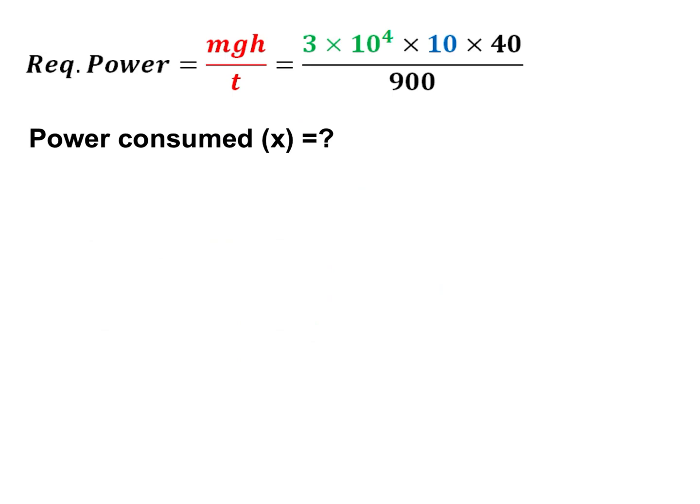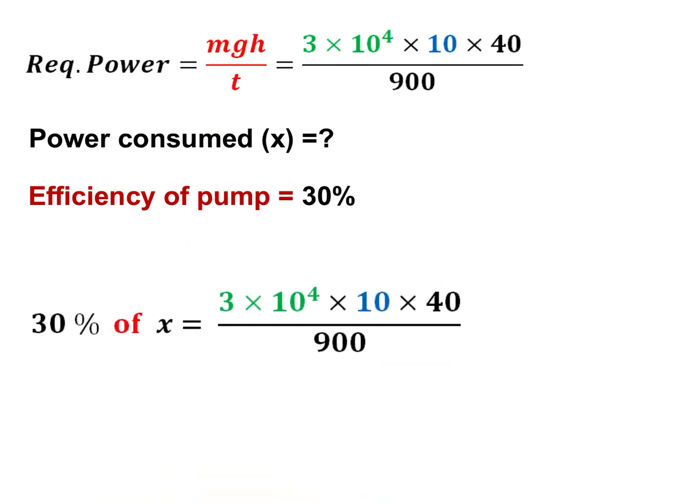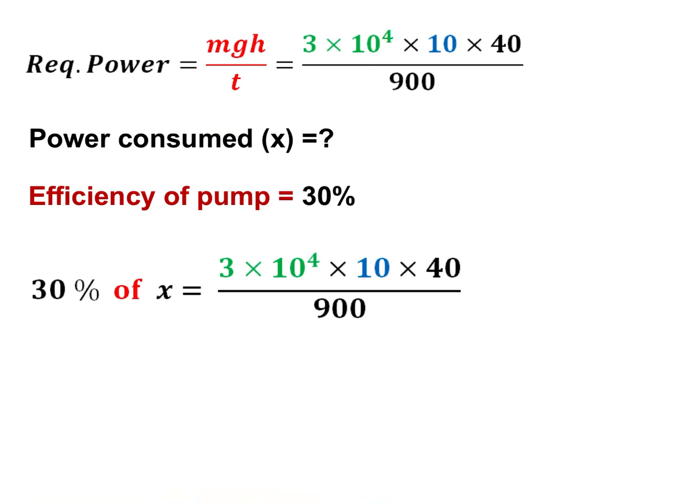And what we have to find is power consumed, the input power. And efficiency of the pump is 30%, that is given. And efficiency is equal to output upon input. What we have calculated already is the required power. This is the power which we need.